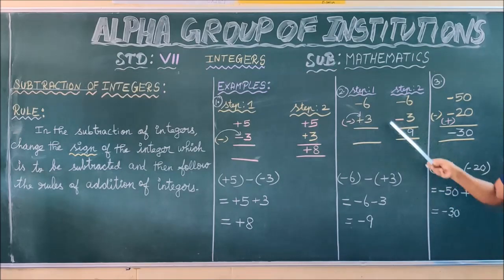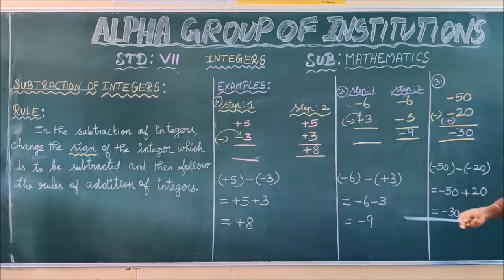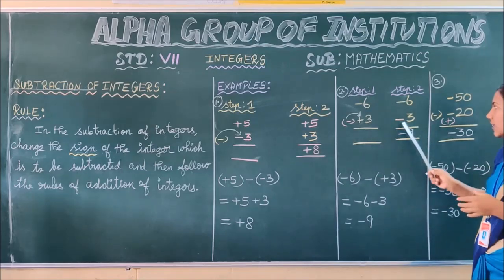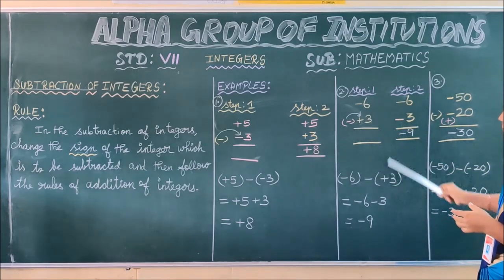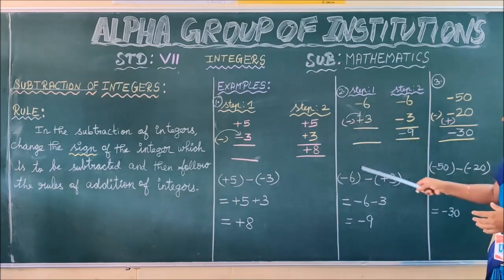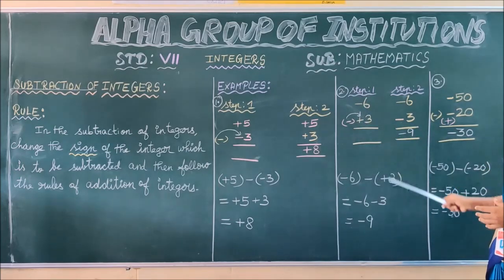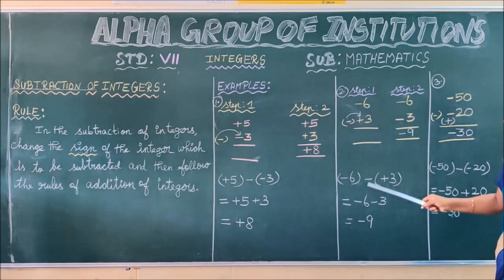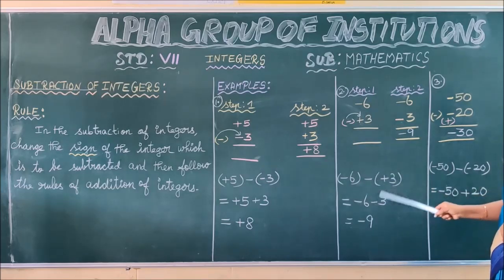Now we are going to do the sum horizontally. Children, you have to be familiar with both types of representation. It will be very helpful for your higher studies. See here: minus 6 minus plus 3. This is the question. Now we are going to remove the bracket. Minus 6, minus into plus, what children? Minus. Yes, minus 6 minus 3.